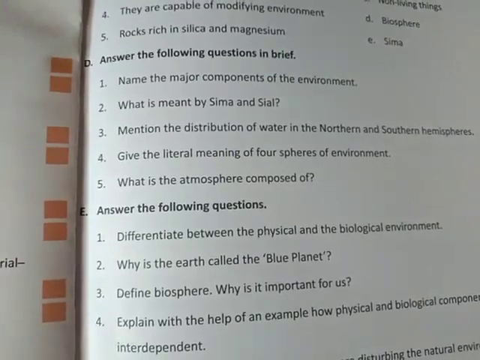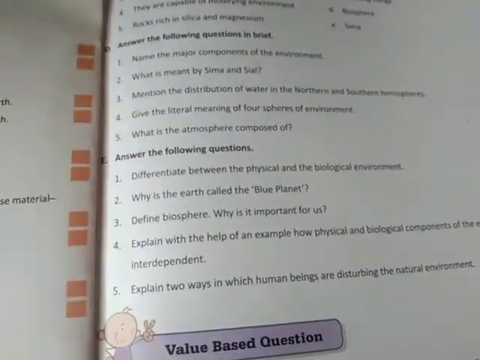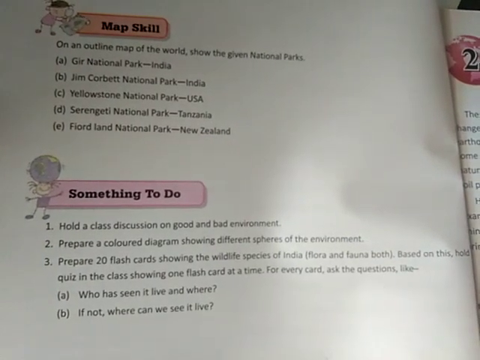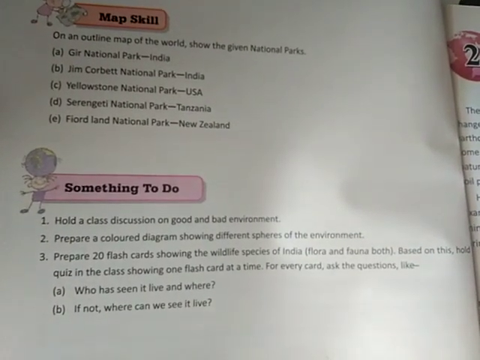Now D part, E part, I will make you do according to the timetable that is given by the school. And then we have map skill, that also I will show you after writing it. So what you are supposed to do is revise the whole chapter and complete the homework in your notebooks, so that you can easily learn whatever is going to come in your examinations.